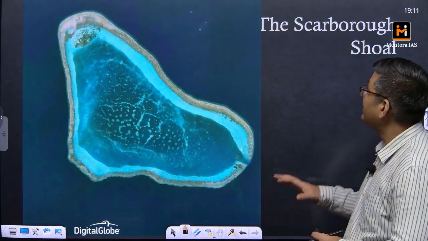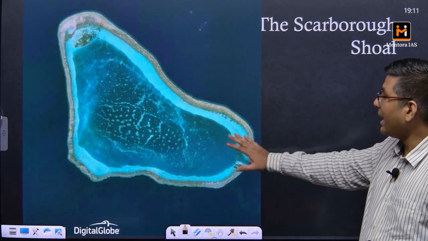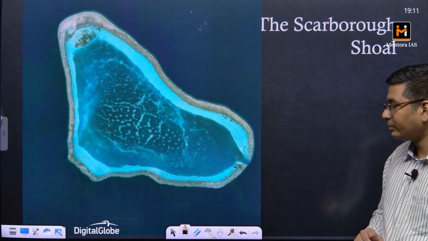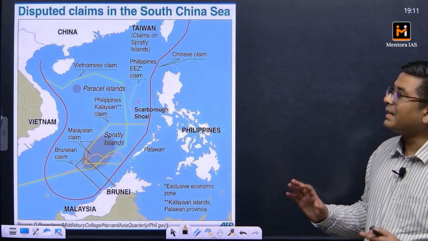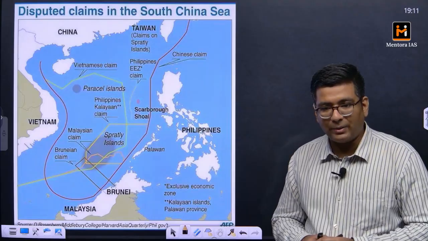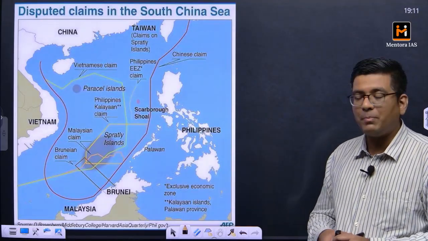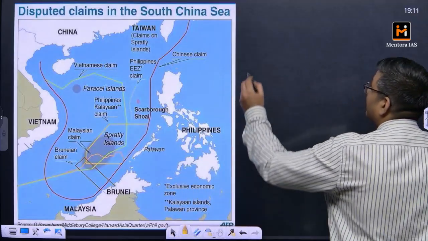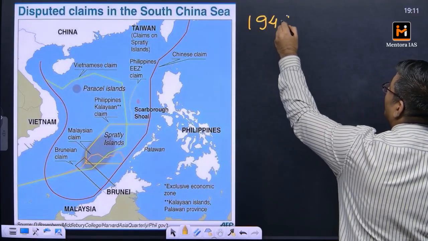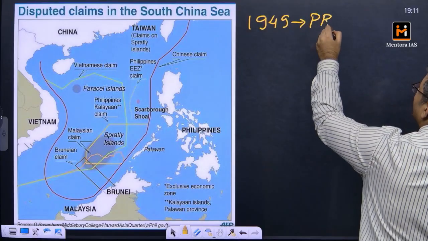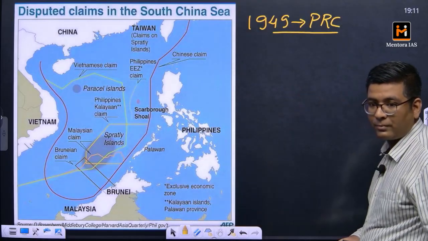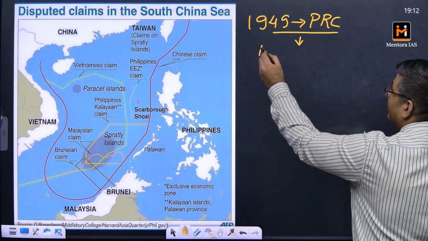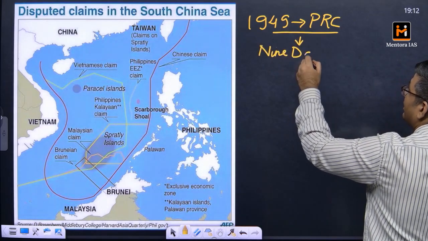So this is the Scarborough Shoal, one of the contested regions between China and the Philippines. Now, what exactly are the disputed claims in the South China Sea? When China became the People's Republic of China in 1949, at that time it came out with a claim on the South China Sea, which is called the 9-dash line.